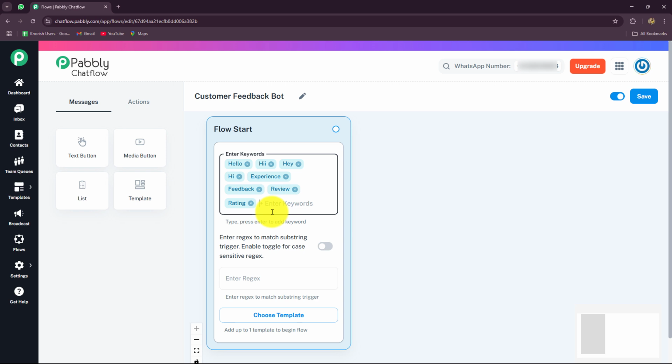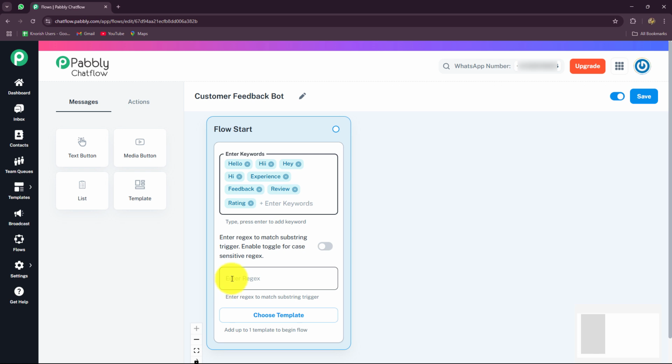Apart from adding the keywords, we are not sure whether the customers are going to send exactly these keywords as their messages, or whether they are going to frame some other messages that contain certain words. In that case, how are we going to identify them and start our flow? For that, we have to use the option of regex, which is going to help us identify the keywords from the long text messages which we are receiving, match the words with the keywords, and trigger the workflow. So in that case, you have to provide the regex over here.